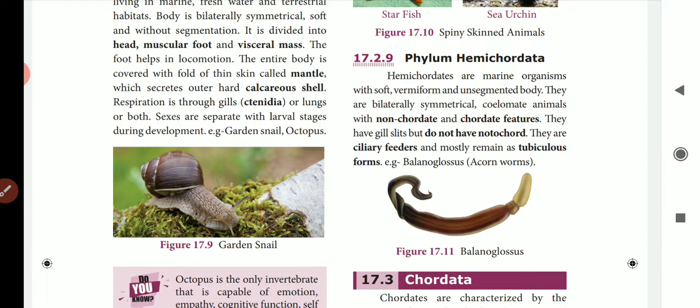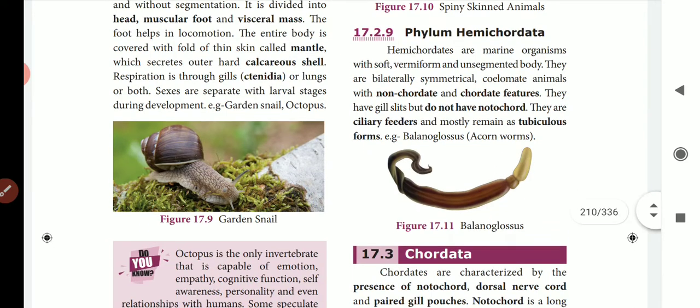They live in tubicolous forms, which means they live in tubes. That is called tubicolous forms. Examples: Balanoglossus, acorn worms. This is the Balanoglossus.